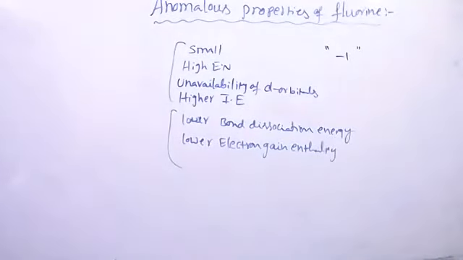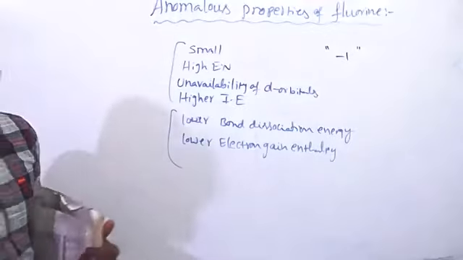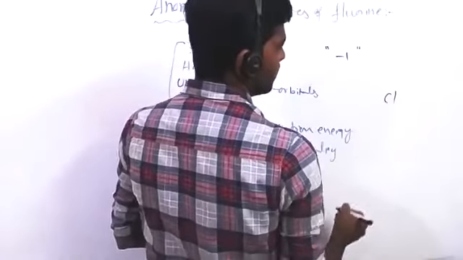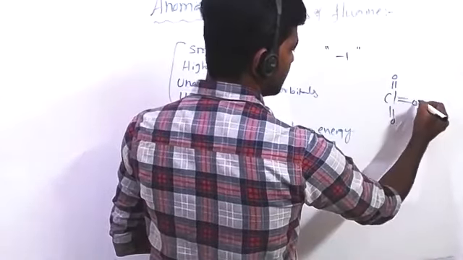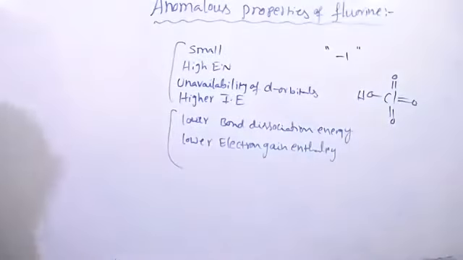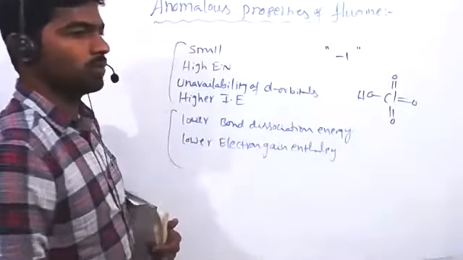Next, all other elements are able to expand their covalency beyond 4. Suppose you see chlorine in this compound, it is able to form 7 bonds, so covalency is more than 4. But fluorine can't. Practically, we observe only fluorine forming a single bond.